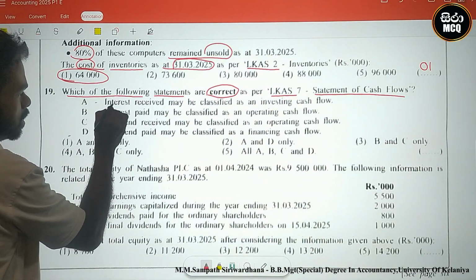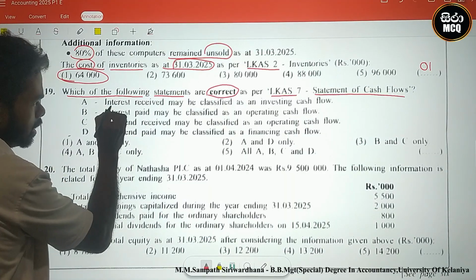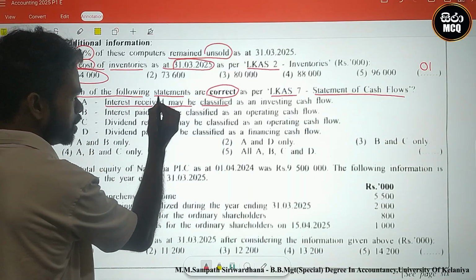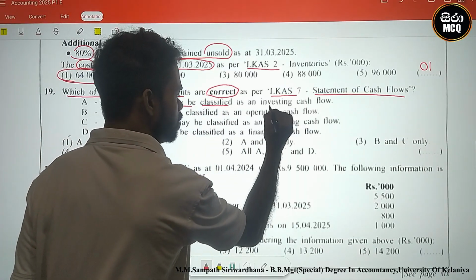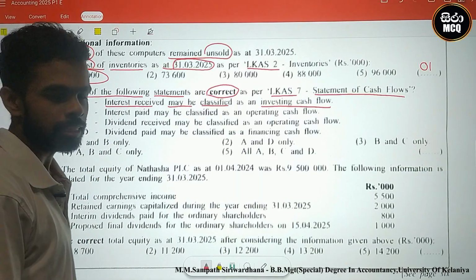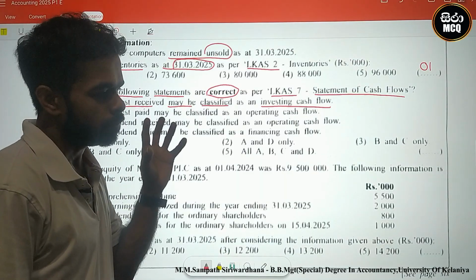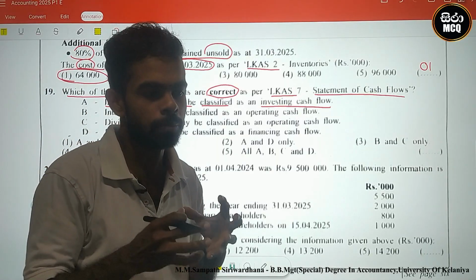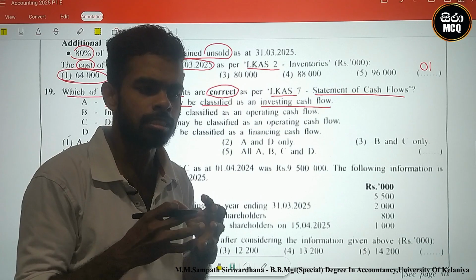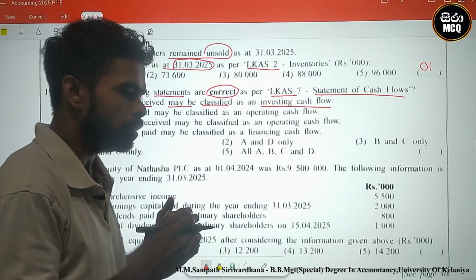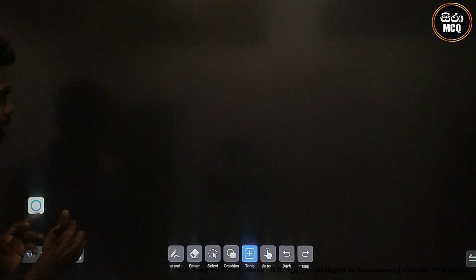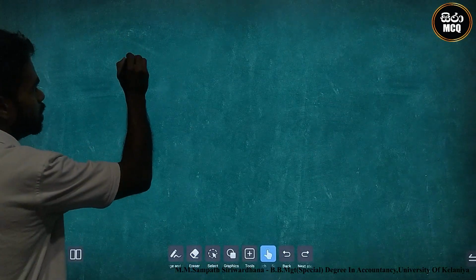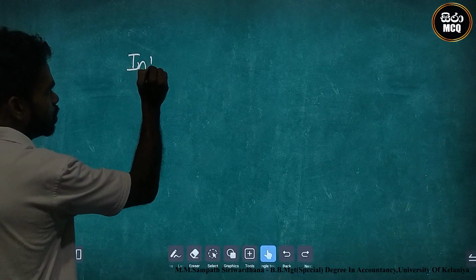Look here, interest received may be classified as an investing cash flow. Is it correct? Yes. What is the basis of interest received?